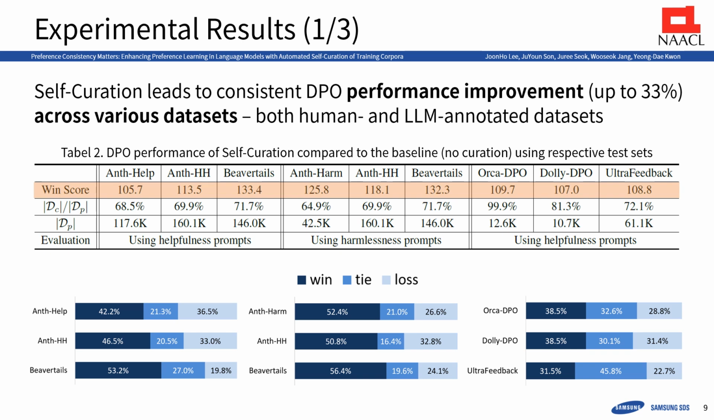Hello, I'm Juri, and I'll start by introducing the first of our three main experiments. We evaluated self-curation using the Llama 2 7B model on various preference datasets, both human and LLM annotated. For each dataset, we compared a baseline model trained on the full data with a self-curated model trained on a curated subset. The self-curated model consistently outperformed the baseline across all conditions, demonstrating the effectiveness and generalizability of our method.